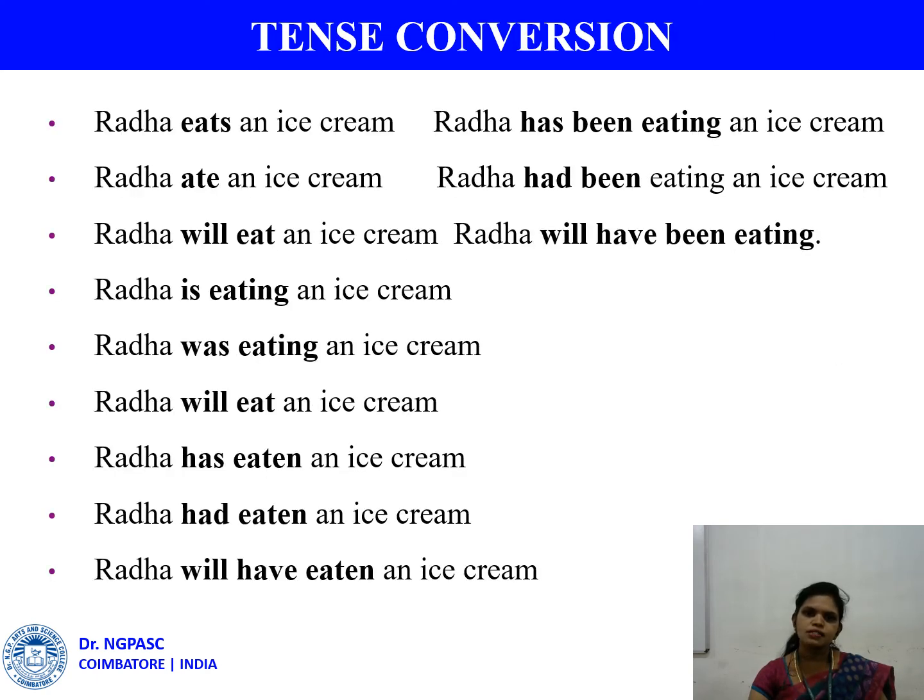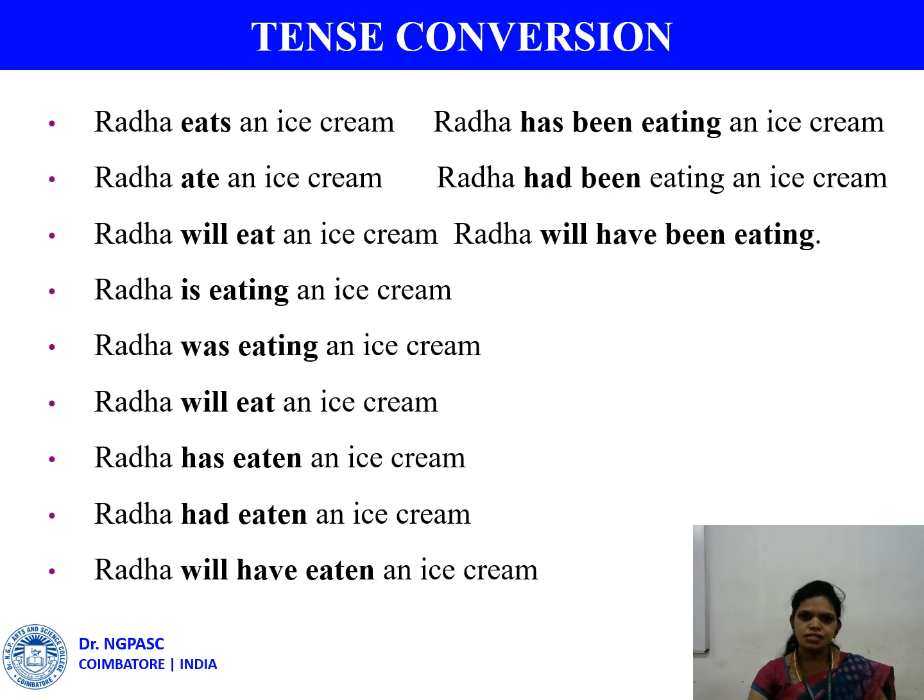So this is very simple. Radha eats an ice cream is simple present tense. I have just tried to convert this simple present tense into all the other 11 tenses. Ate an ice cream, past tense. Will eat is future. Is eating, present continuous. Was eating, past continuous. Will eat is simple future.